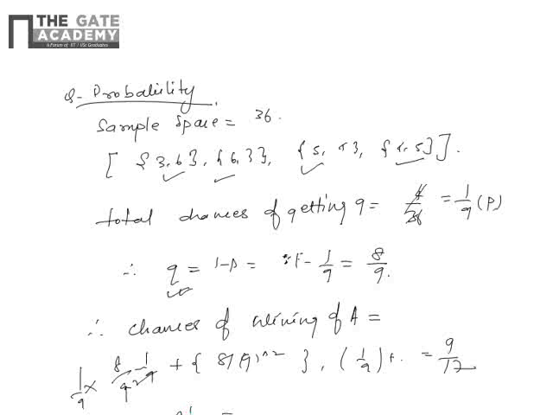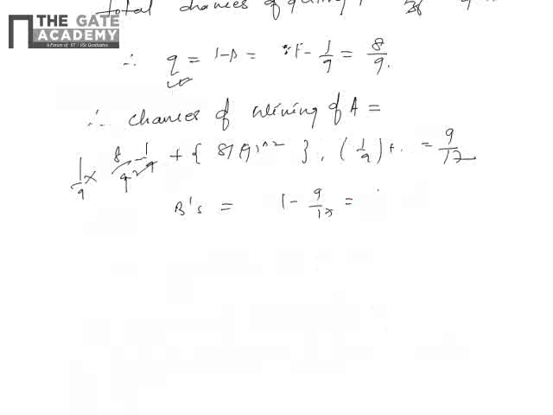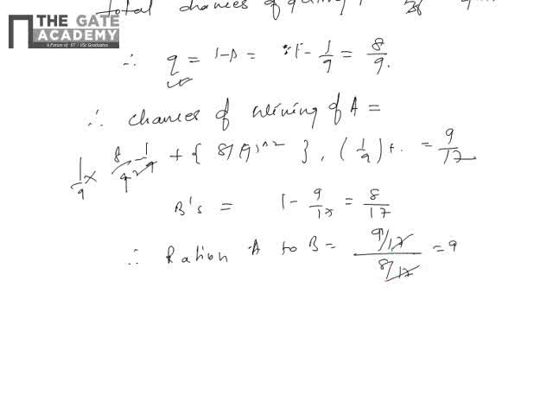So B's chance of winning will be what? 1 minus 9 by 17, that will be 8 by 17. Therefore the ratio of winning of A to B is 9 by 17 to 8 by 17, so it will be 9:8, okay? So the answer will be A.